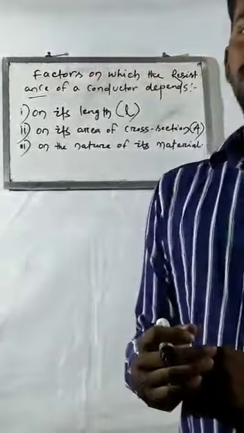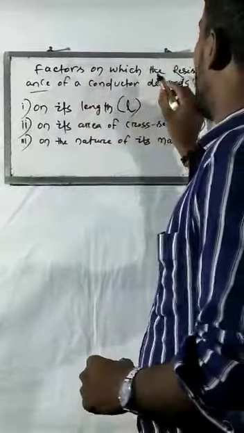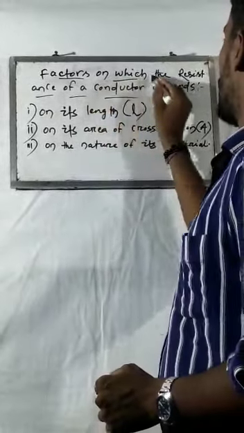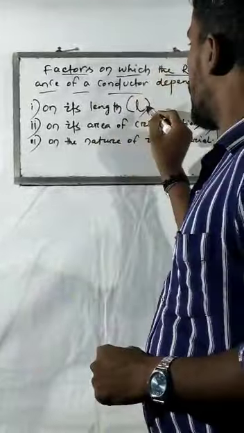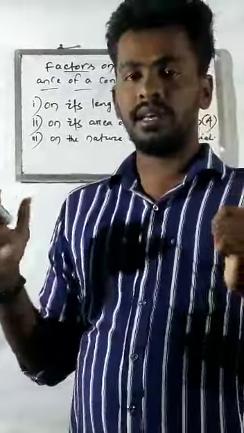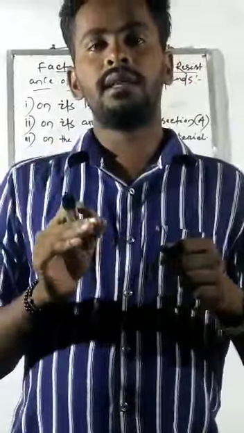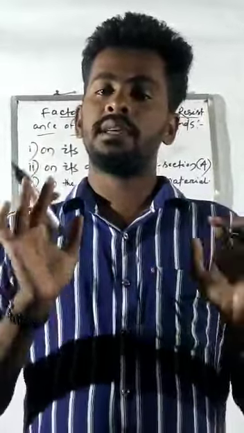So students, look here. You know the factors on which the resistance of a conductor depends. Now there are three factors. First, its length: the longer the conductor, the more the resistance will be. Another is the area of cross section: the thicker the wire, the less the resistance will be.